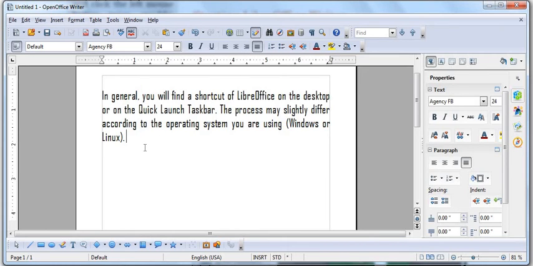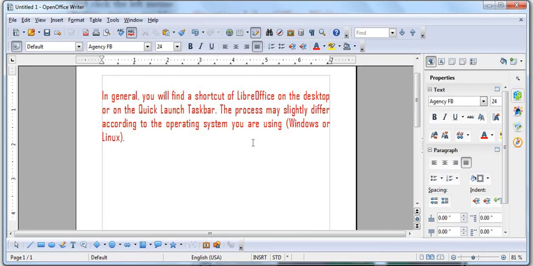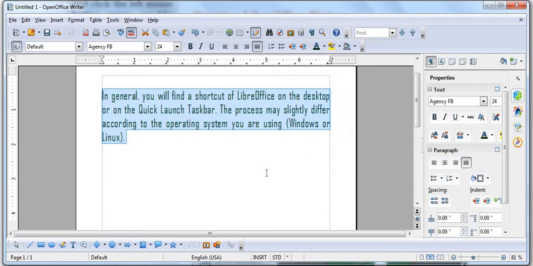Suppose I want to change the color of this text. So I will select this, and from here, A with an underline below it. This is the font color. From here I can click on the drop down, and I want the red one. So I will click red, and the text has been changed to that color. Again I will select all this, and now I will change it to green color. So all are written in green color. So this is the way to change the font color.